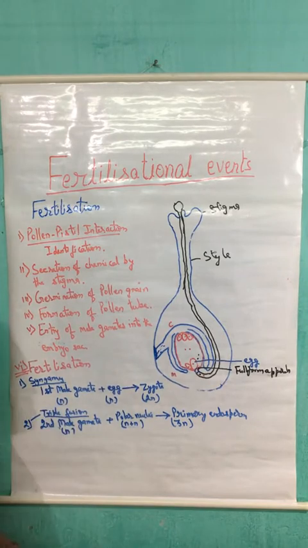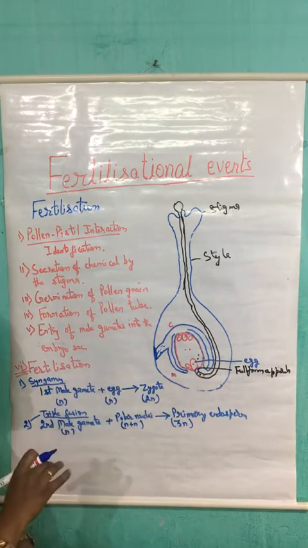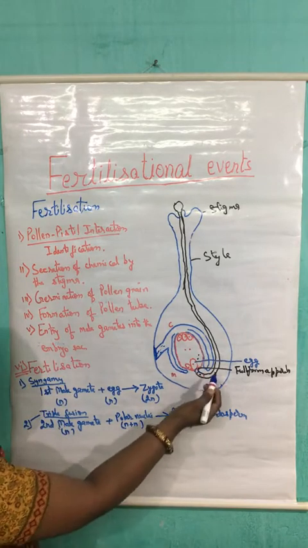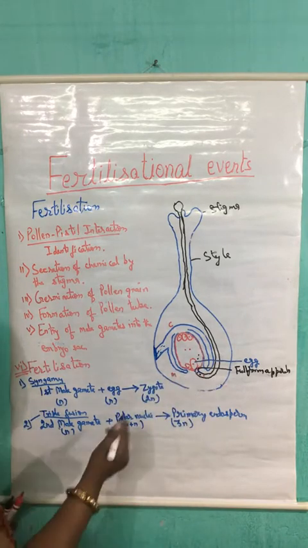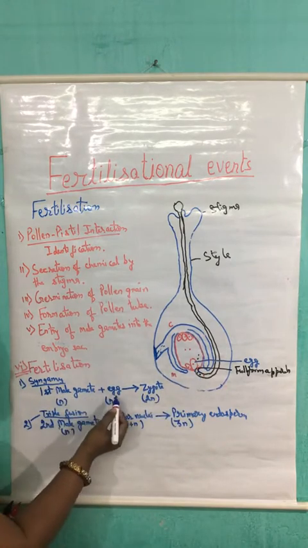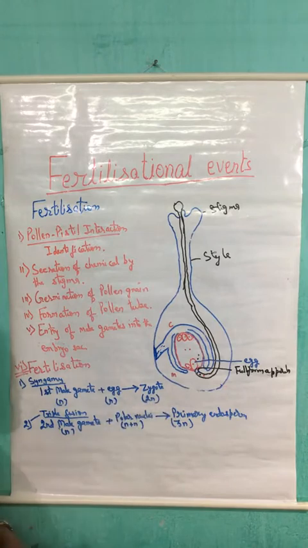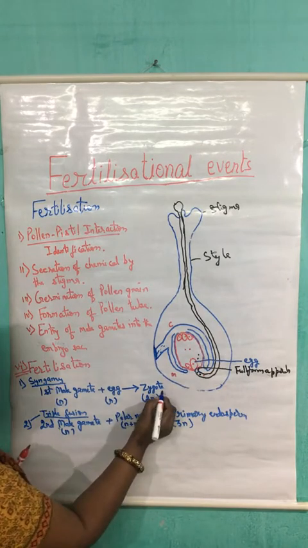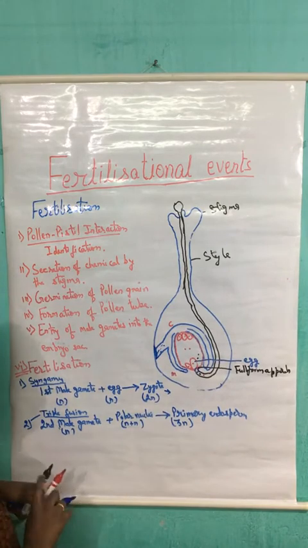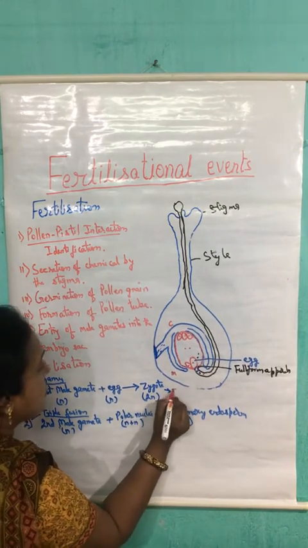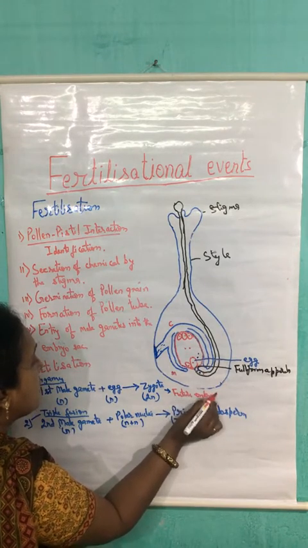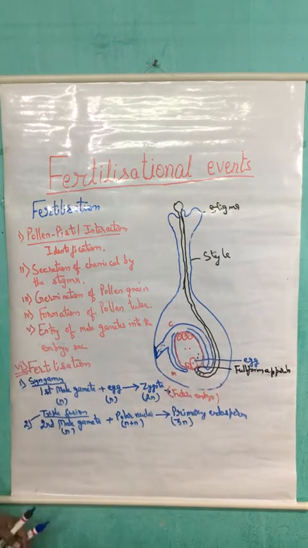In this way, we have discussed that during the process of fertilization, in case of angiospermic plants, the event of fertilization occurs twice. The first one is syngamy, during which the first male gamete fuses with the egg and leads to the formation of zygote. The fate of the zygote is, it is the future embryo. It leads to the formation of the embryo.